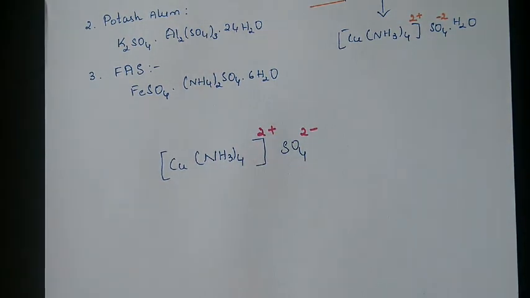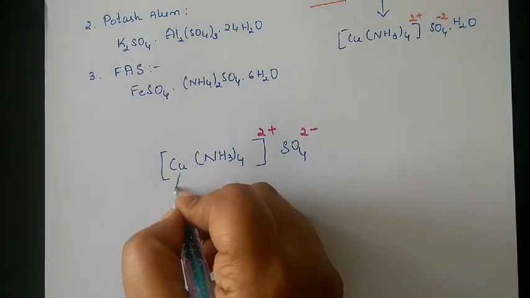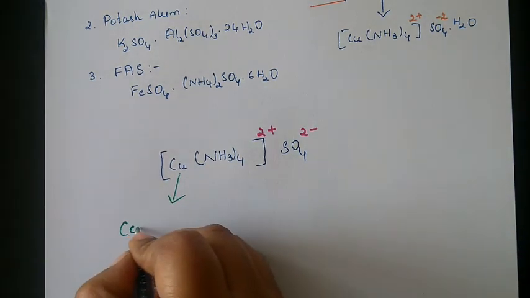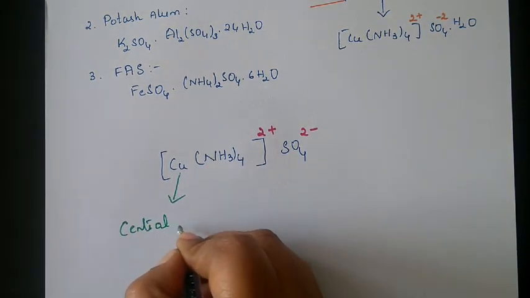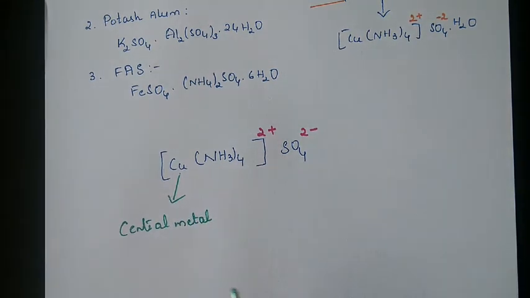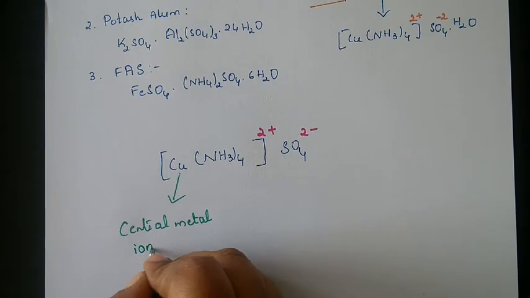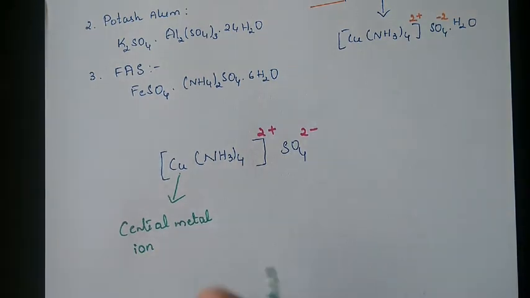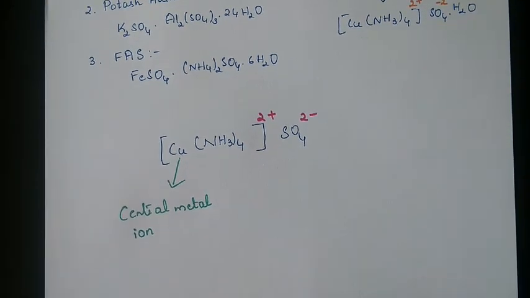What are all these? Quickly we'll recall. This is the central metal ion. Here it is an ion, but it may be an ion or it may be an atom also.